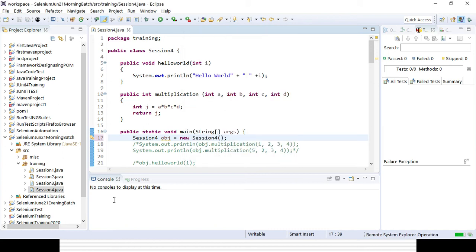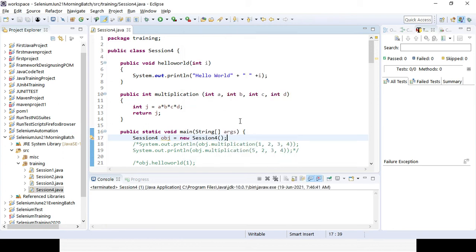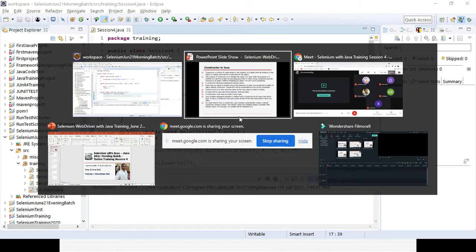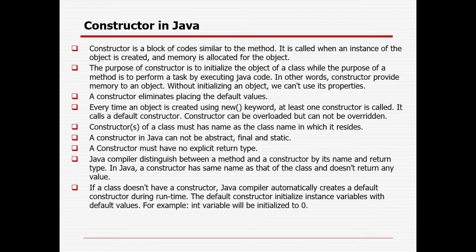because we have not created any constructor. So the default constructor will give the default value, right? So for integer it will be 0, for string it will be null, like that. Okay, so what is a constructor? It is a very important concept of Java, you need to remember it really, because constructors will be used more even in a real-time framework. We will be using constructors multiple times instead of any method or function.